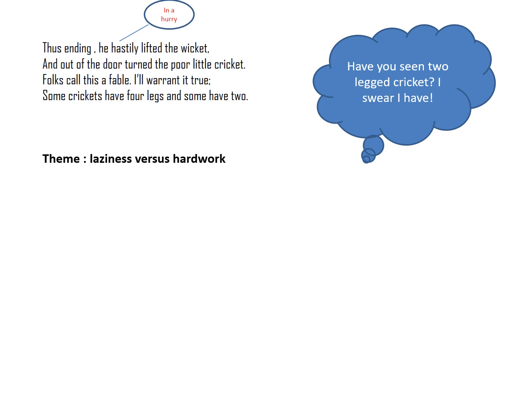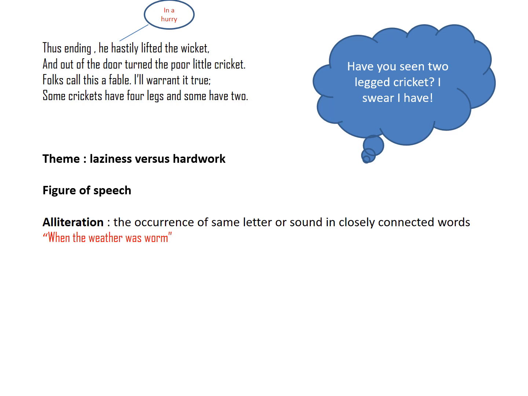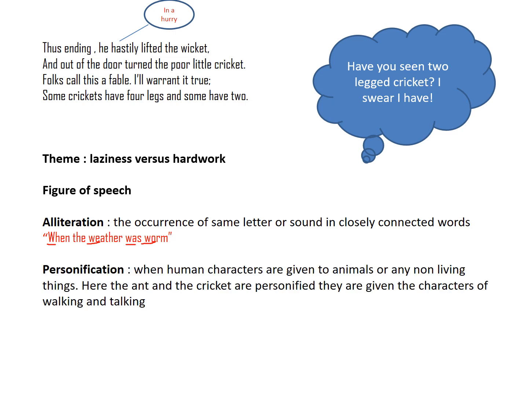Let's see what is the theme of the poem. Laziness versus hard work. Let's see the figures of speech used in the poem. In the line, when the weather was warm, there is alliteration. What is alliteration? The occurrence of the same letter or sound in closely connected words. So here, W, W, W, and W is repeating. So there is alliteration.